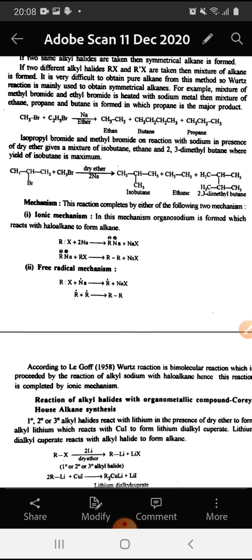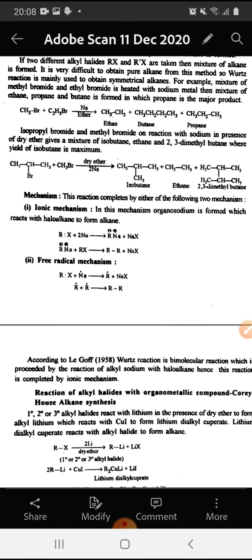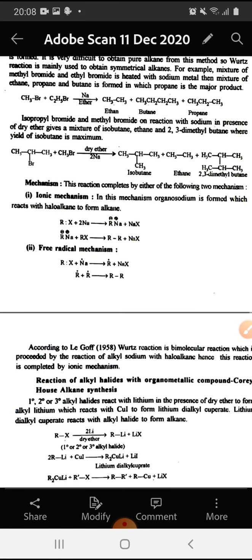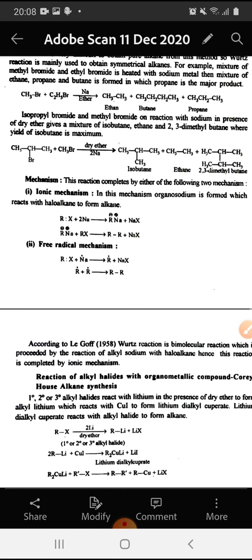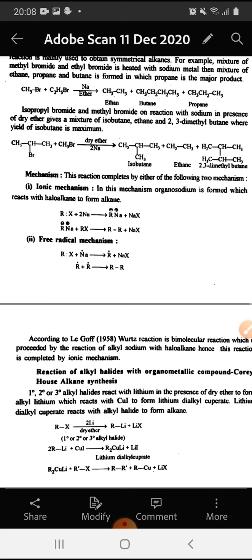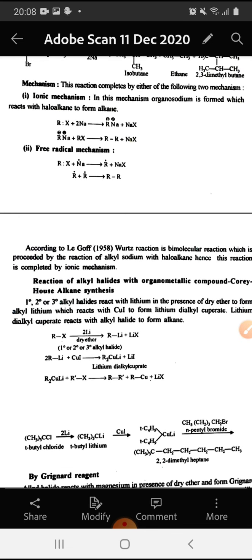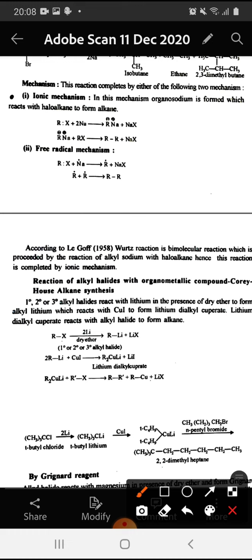If isopropyl bromide and methyl bromide are reacted with sodium in presence of dry ether, a mixture of isobutane, ethane and 2,3-dimethylbutane is obtained, where yield of isobutane is maximum. Now we come to the mechanism of this reaction. The reaction is completed by either of the following two mechanisms.